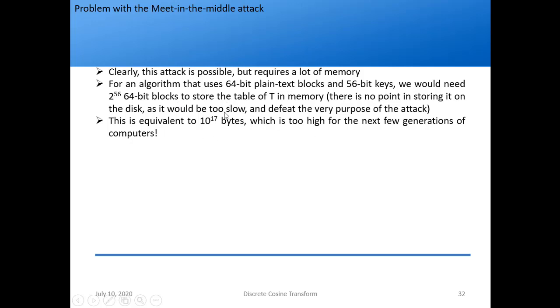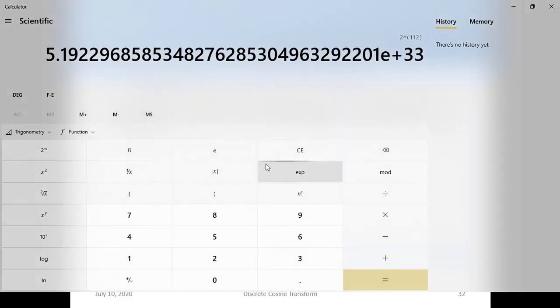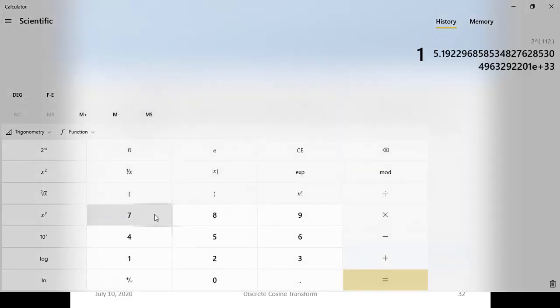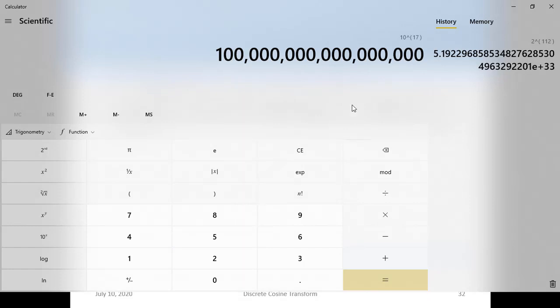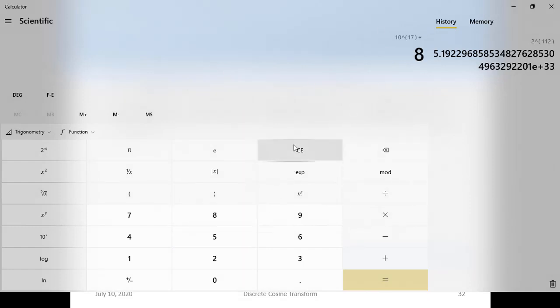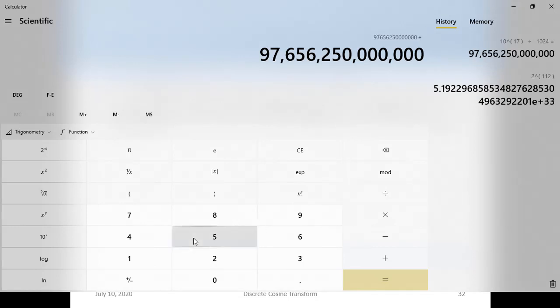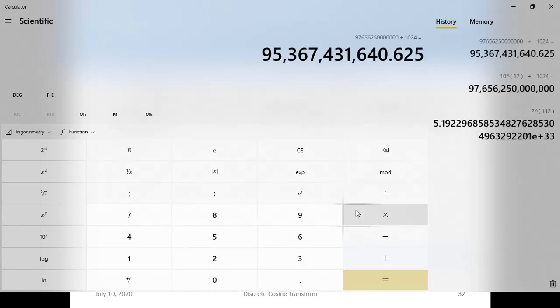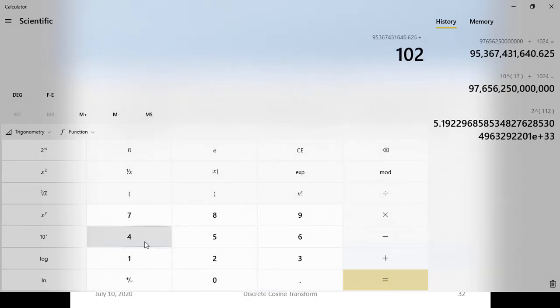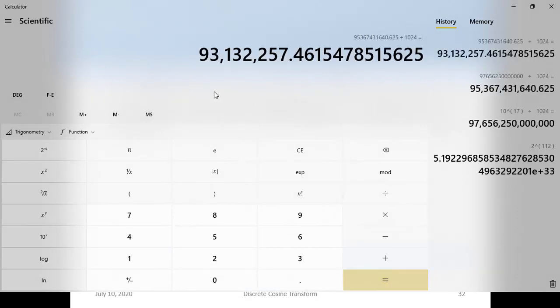To get an idea of how much that is, we divide by 1024 to get kilobytes, again by 1024 for megabytes, again by 1024 for gigabytes, and again by 1024, which gives about 93,132,257 terabytes.